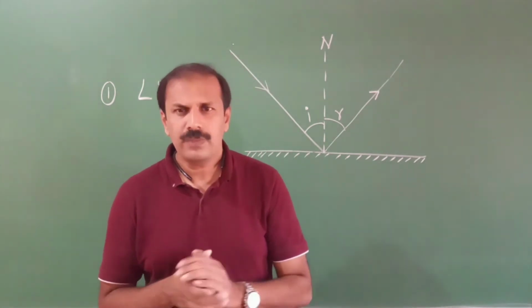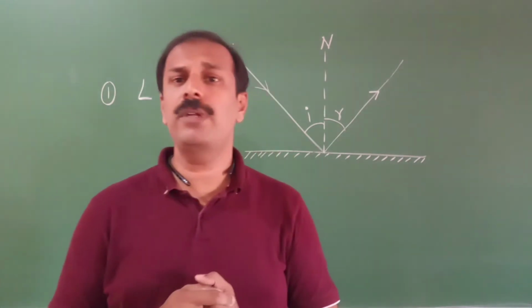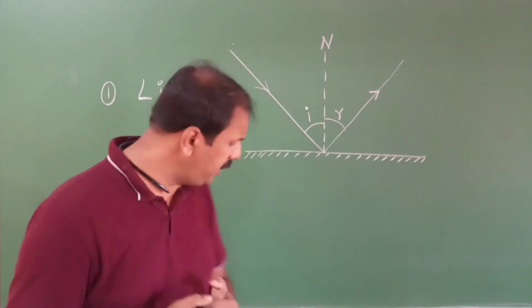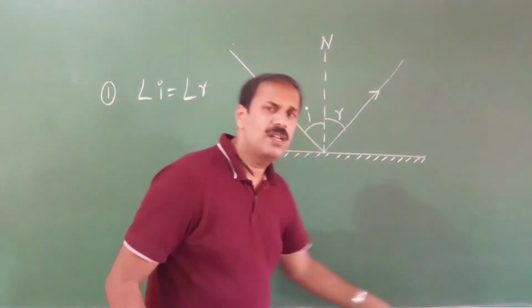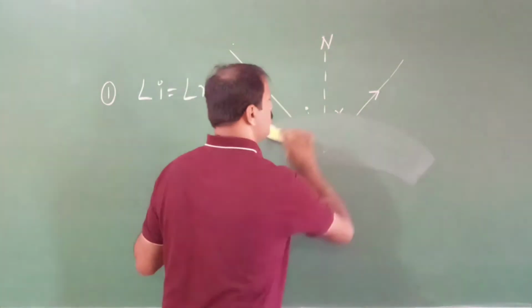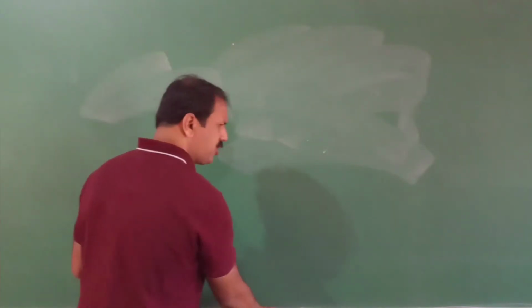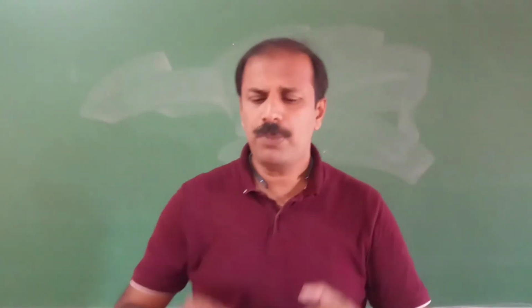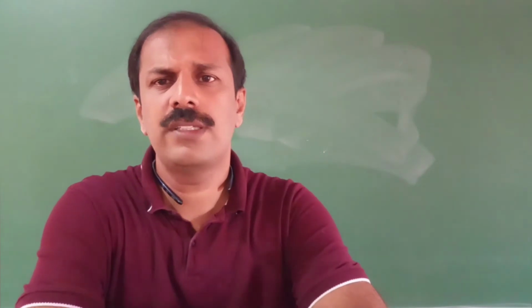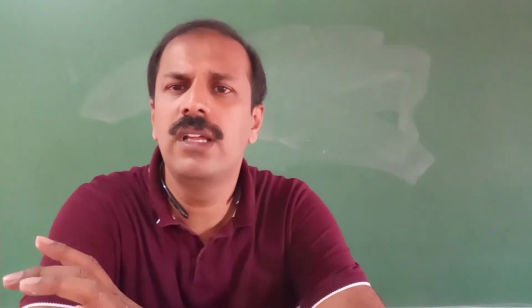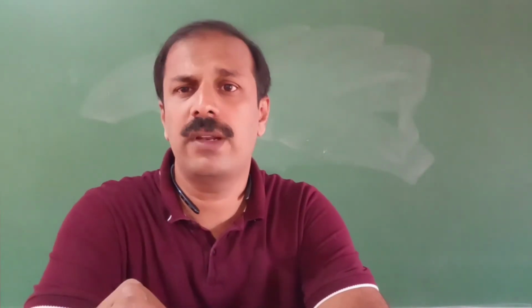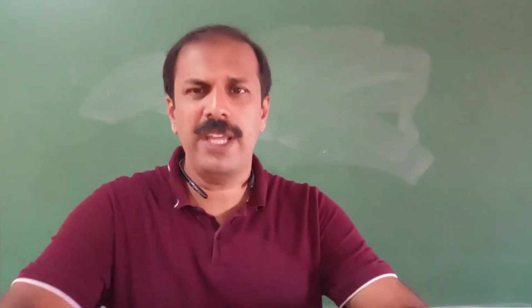Now, after this reflection, it will make some images. When it is making images, there are some properties for these images also. One thing you have to remember is that there are two types of images. One type of image is just what you see in a normal mirror, a plain mirror.